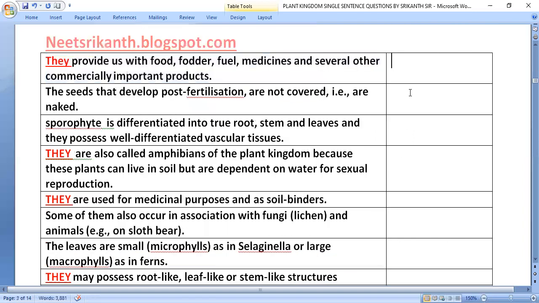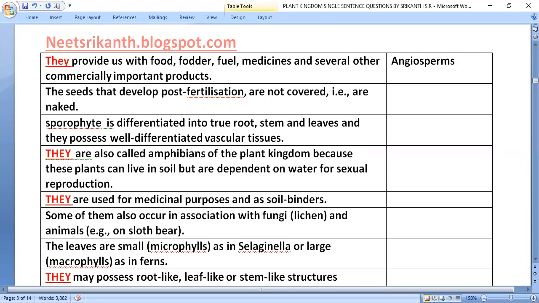They provide us with food, fodder, fuel, medicine, and several other commercially important products, that is angiosperms.